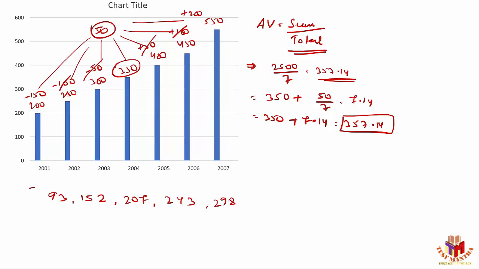Suppose I had given the terms as 93, 152, 207, 143, 198. What will be the average of the given numbers? How do you find out the average of the given numbers now? How much will be the average of the given numbers without using a calculator?